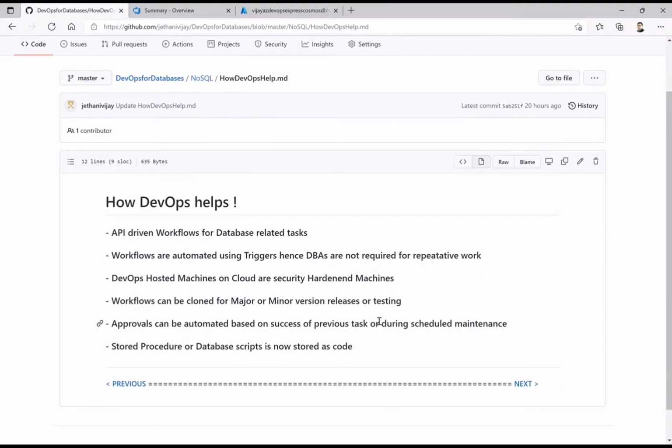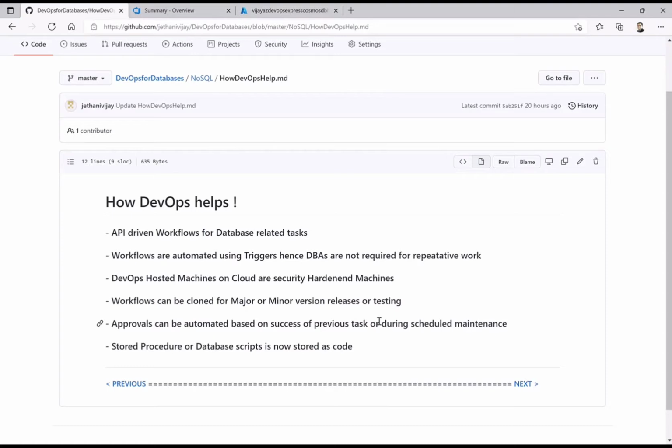So with DevOps, you have APIs which actually do these tasks on your behalf. Similarly, as workflows are triggered by the changes, you can also control them during maintenance or any of the repetitive work you do. So we don't need DBAs at all times.